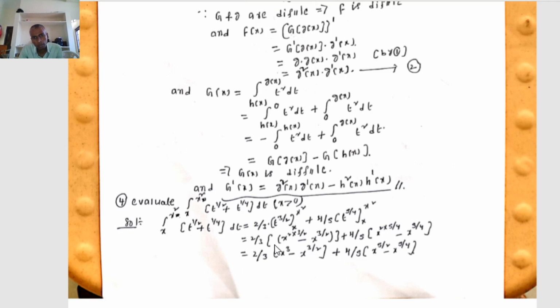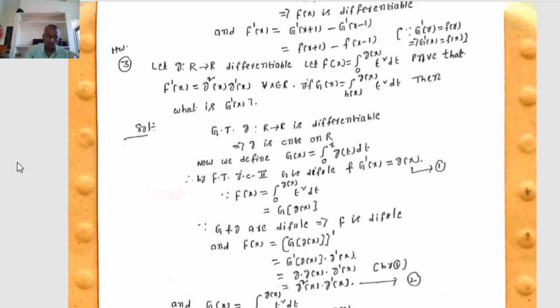Substituting the upper and lower limits: 2 by 3 times x square whole to the power of 3 by 2 minus x to the power of 3 by 2, plus 4 by 5 times x square whole to the power of 5 by 4 minus x to the power of 5 by 4. That equals 2 by 3 times x cube minus x to the power of 3 by 2, plus 4 by 5 times x to the power of 5 by 2 minus x to the power of 5 by 4.